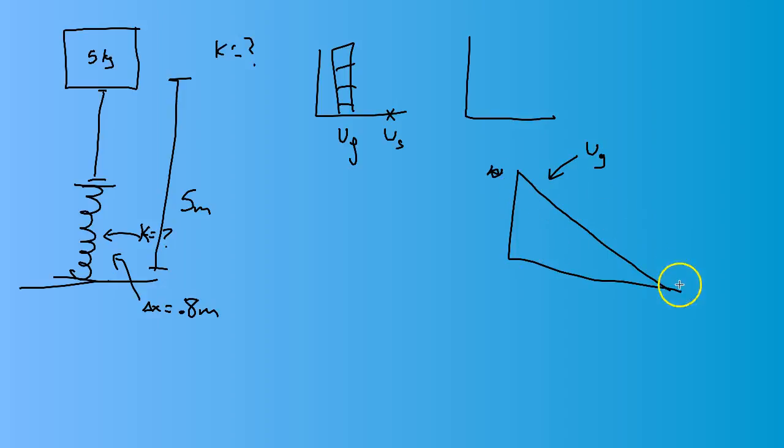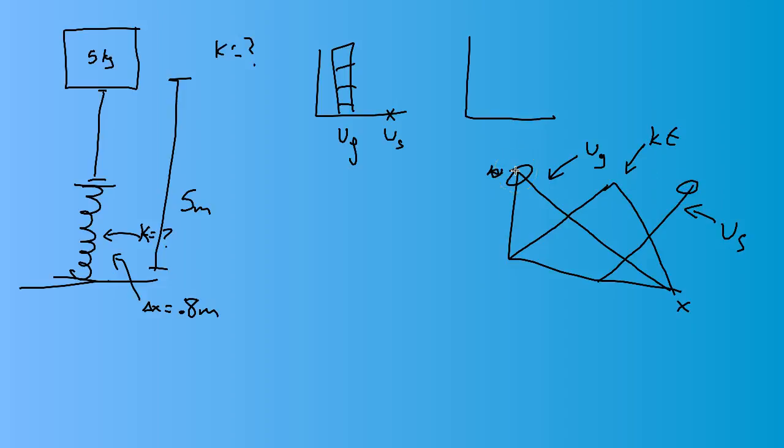Okay? And maybe this is by position, we'll say. Okay? And then at some point, it's going to hit the spring, and it's going to increase the energy of the spring. Okay? So in between those points, as it's falling, its velocity is increasing, giving me kinetic energy. Okay? And then that kinetic energy is then going to cause that spring to compress until all the kinetic energy is gone. Okay, so at the beginning we started with gravitational potential energy. At the end we end with elastic potential energy.